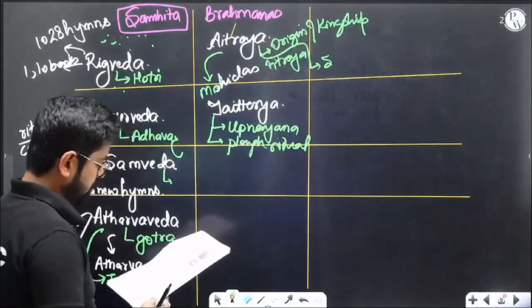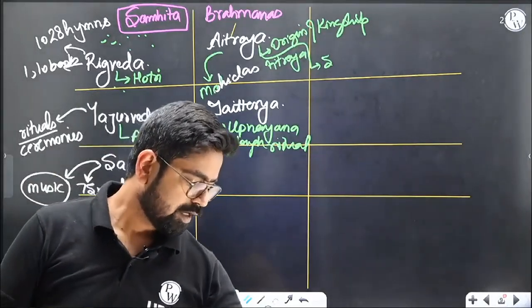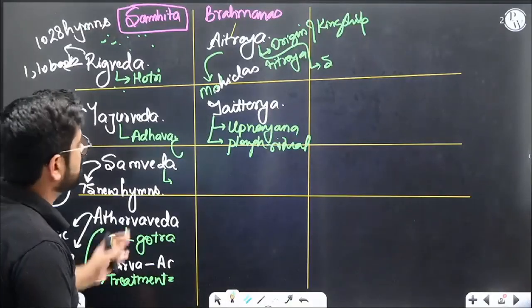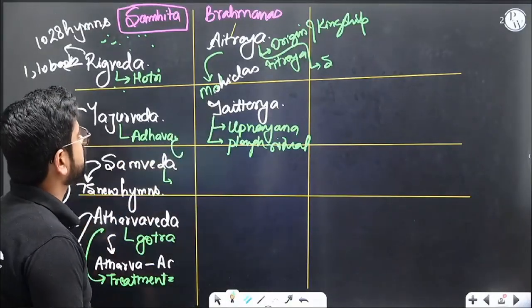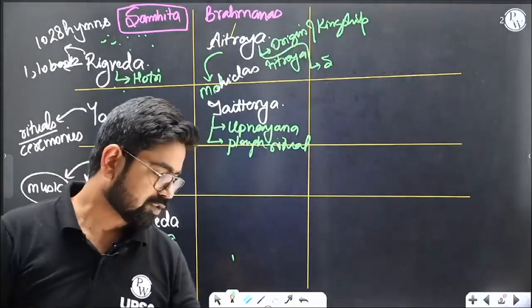And then there are more Brahmanas. So I've given the chart in the notes, but it's okay. If you can make this one, for the others you can just go through the names. But these are the ones which have something that can be asked in MCQ, so I'm only writing about those. There are more, but I'm not writing them. Okay, so we are done with the Brahmanas.